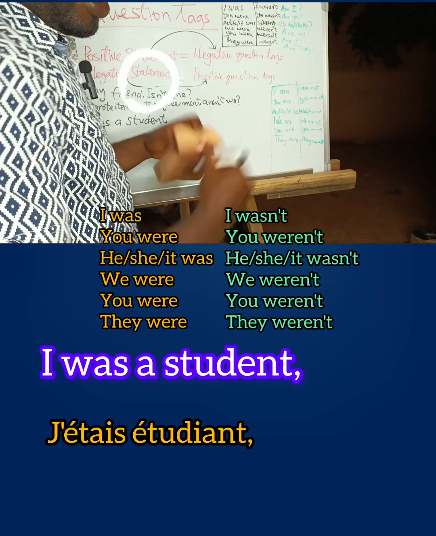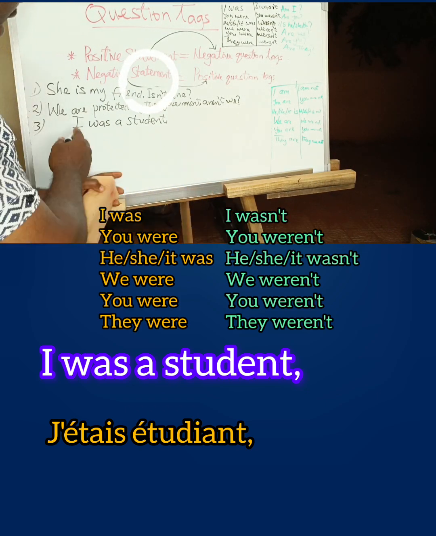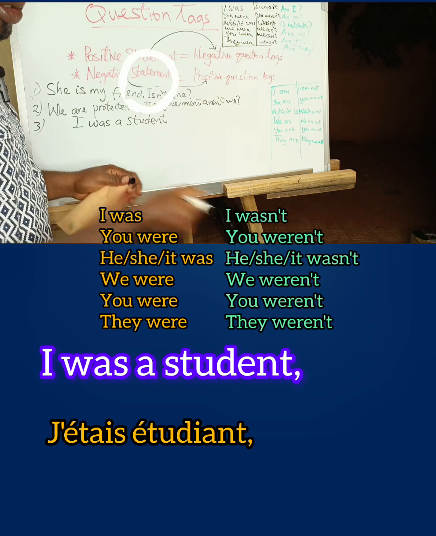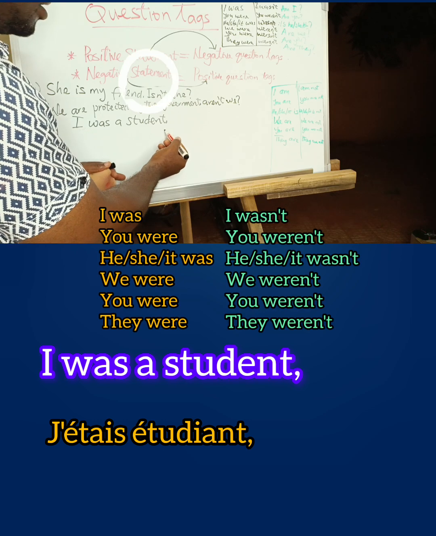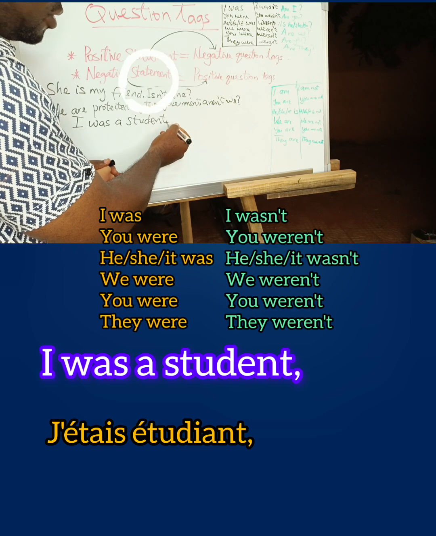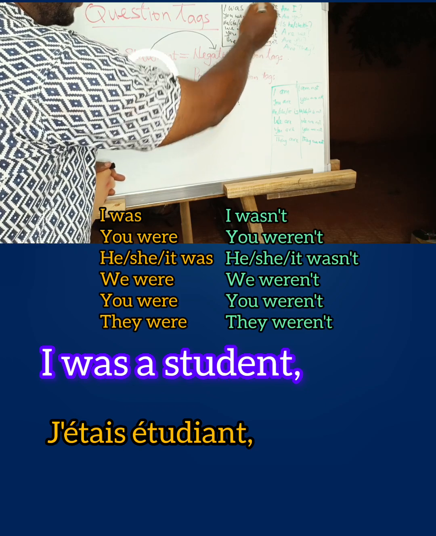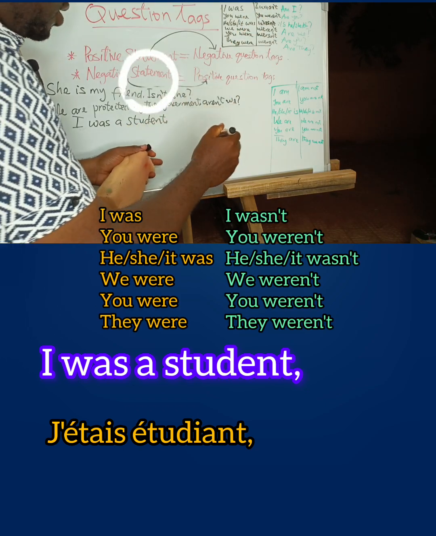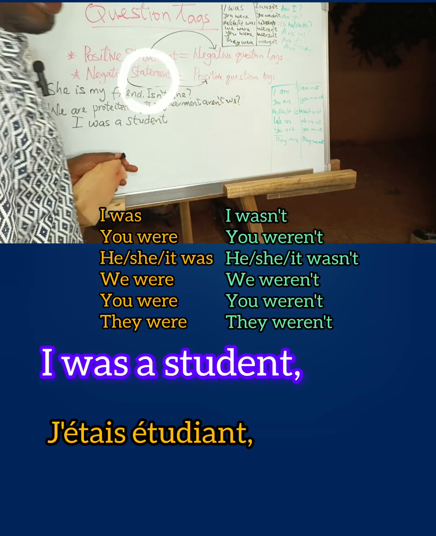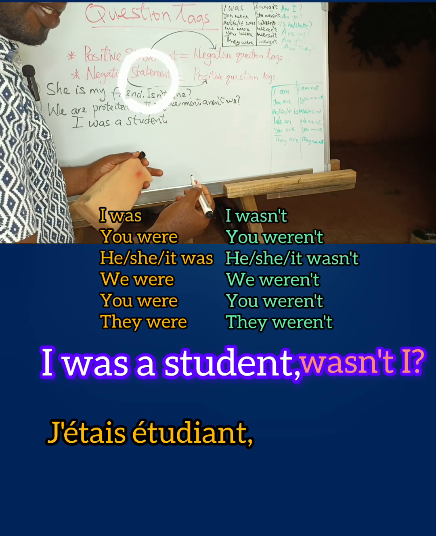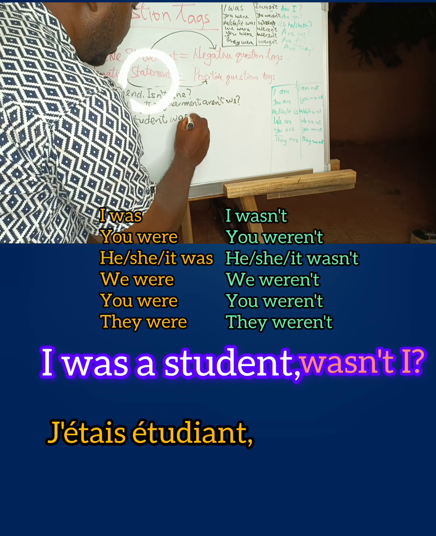I am, I was. Good. So right now, I was a student. You should now be what? Do you understand? I was a student. So what should the question tag be? Isn't. No, wasn't. Remember this, the auxiliary verb comes before the subject. So it will be wasn't I. I was a student, wasn't I? Right? Do you understand now? Is that okay? I was a student, so it will be what? Wasn't I?